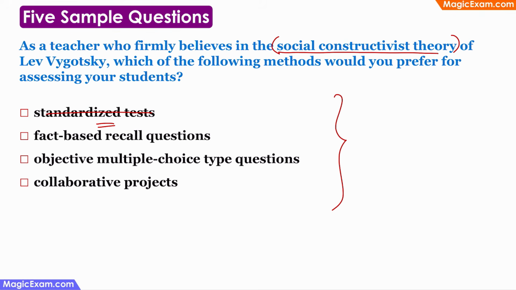Next, fact-based recall questions. If children are memorizing some facts and answering questions based on them in exams, this also does not require too much social interaction, right? This also can be taken out. Objective multiple choice type questions. When you're answering such questions, you don't need social interaction. Therefore, eliminate this. And the last one, collaborative projects. If the students are collaborating with each other, then there is social interaction happening. Therefore, this has to be the correct answer.